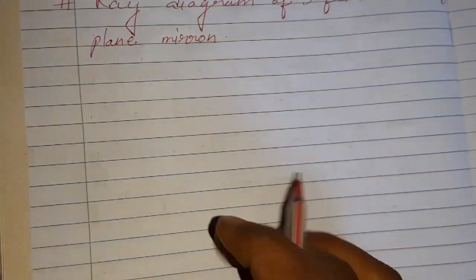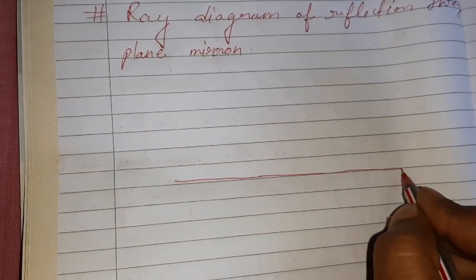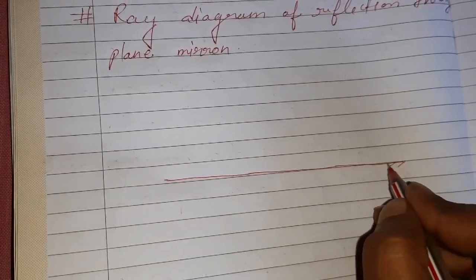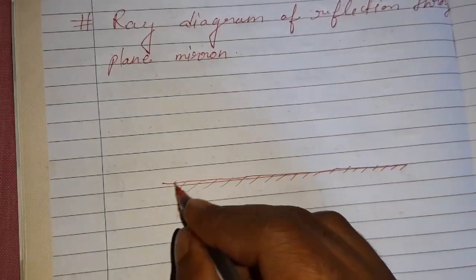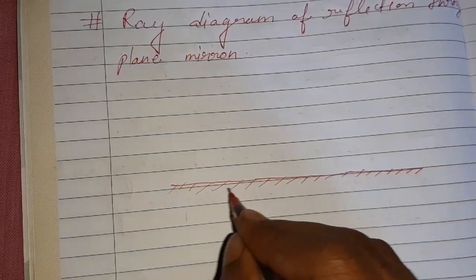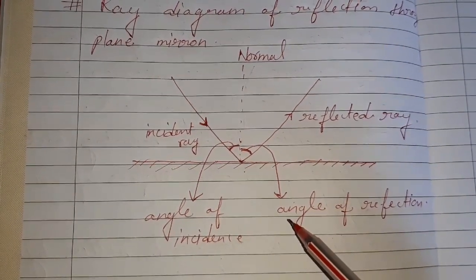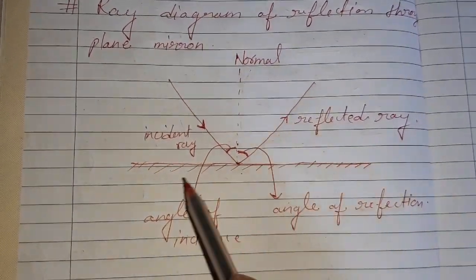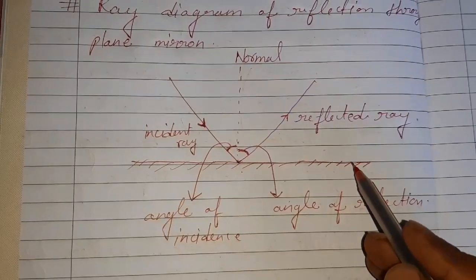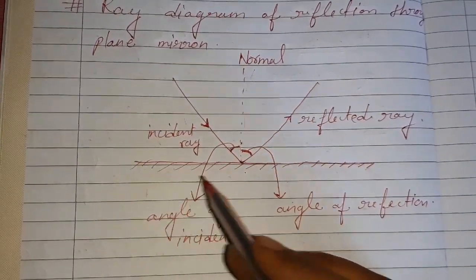We draw the plane mirror, and the back side is polished. This is the polished surface, coated with something. This is the ray diagram of reflection through a plane mirror.